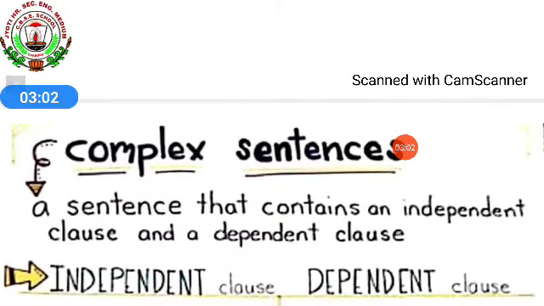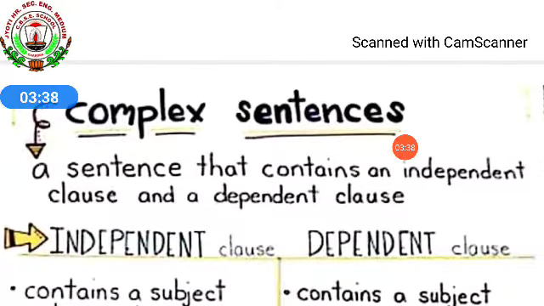Then we learned about complex sentences. In the first one we learned the simple sentence, which has one subject and a predicate. A complete sentence is known as an independent clause and it should have a complete thought. Then we learnt about compound sentences. A compound sentence may have two or more clauses which we combine together with a conjunction to make a complete sentence, and both the clauses are independent clauses.